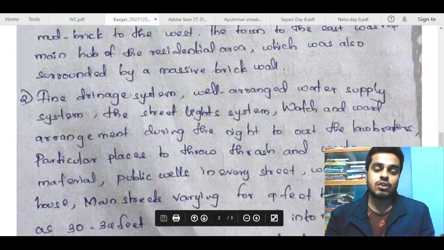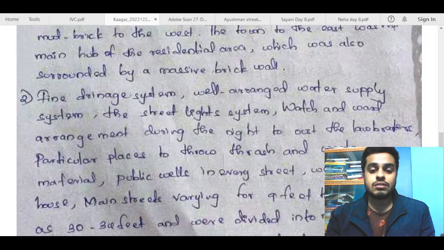You can talk about those great baths and granaries. You can talk about trade and commerce. So those points need to be incorporated. Try to include more dimensions. Just repeating certain points is not a very good idea.